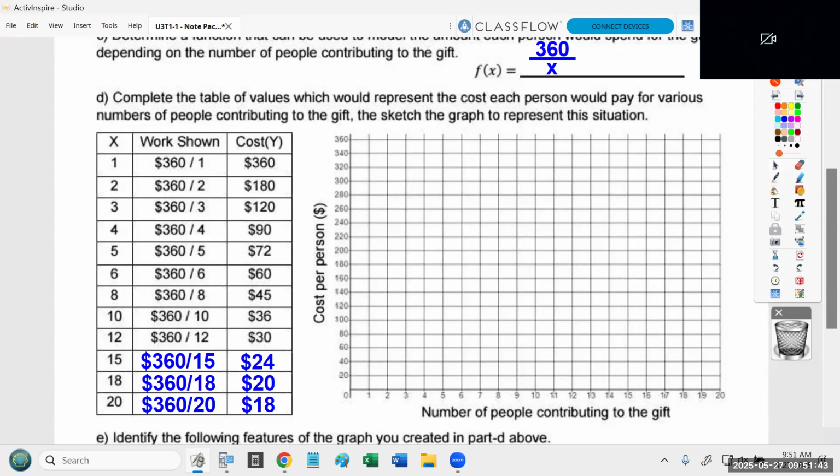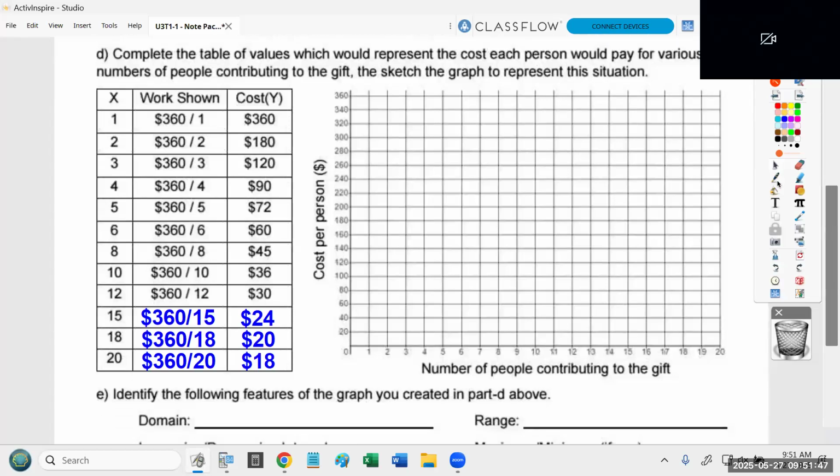Now we're going to use it to sketch the graph. Now there are certain points that you should have that should be graphed perfectly. For example, if there's one person, that one person is going to pay $360. If there are 2 people, those 2 people will each pay $180. Even the third point should be in an exact location. 3 people each pay $120.